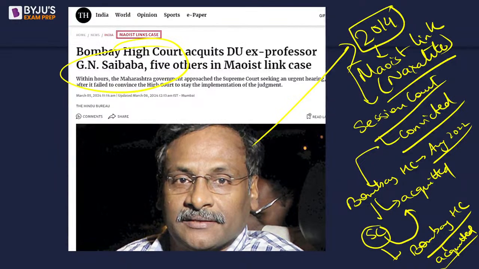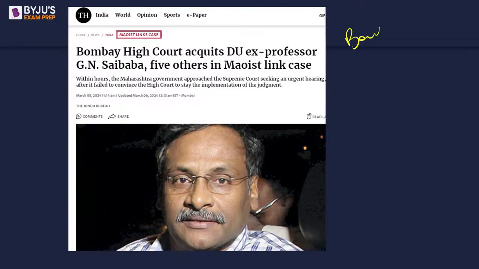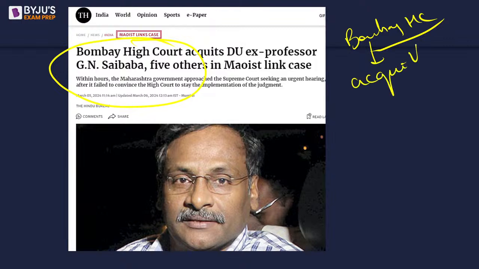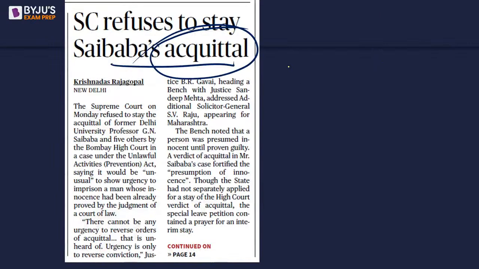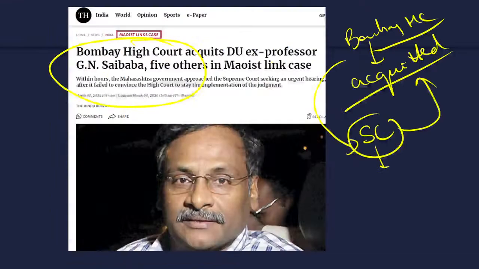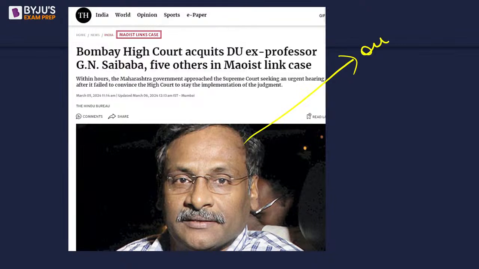Okay, so finally, recently the judgment of the Bombay High Court came that these 6 people, GN Sai Baba and 5 others, have been acquitted. It means there is no proven guilt in the court. Now the Maharashtra government went to the Supreme Court to stay the order. The Supreme Court has declined to stay the order. Decline मतलब होता है कि मना करना, refuse करना, refuses to stay the order. It means GN Sai Baba will now be outside the jail.